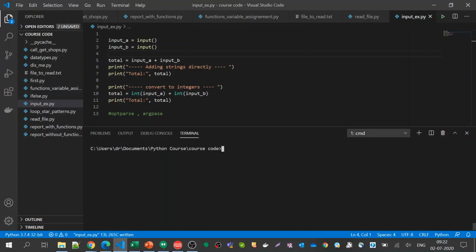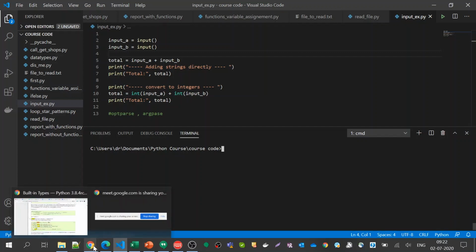So the first input is picked from an Excel file, which is A B C D E F G H, in sequence. Let's say the first five names are picked, and next five numbers are picked, and we need to print the register number.